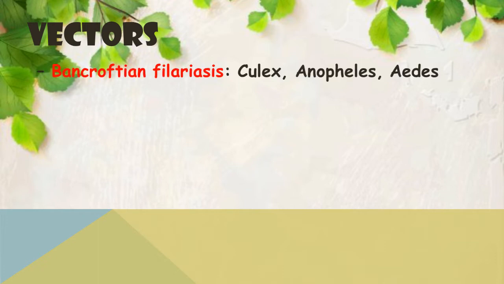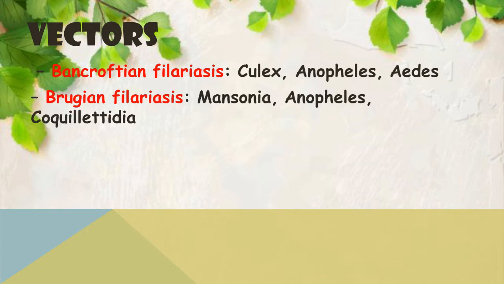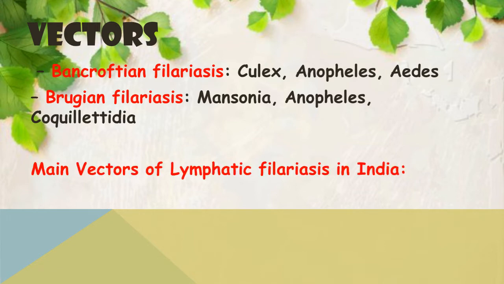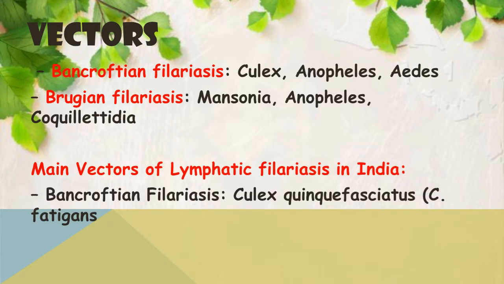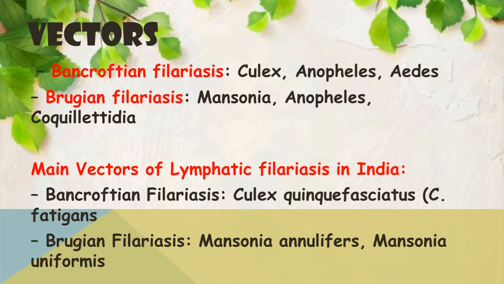Then regarding the vectors: in Bancroftian filariasis, the vectors are Culex, Anopheles and Aedes, and in Brugian filariasis, Mansonia, Anopheles and Aedes. In case of India, the main vector in Bancroftian filariasis is Culex quinquefasciatus, and in Brugian filariasis, it is Mansonia and its species, that is Annulifera and Uniformis.